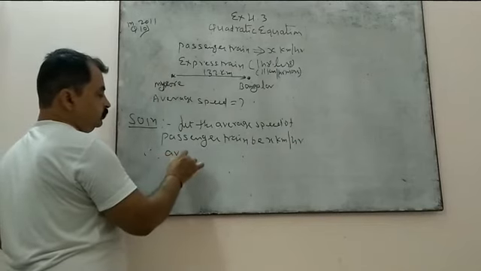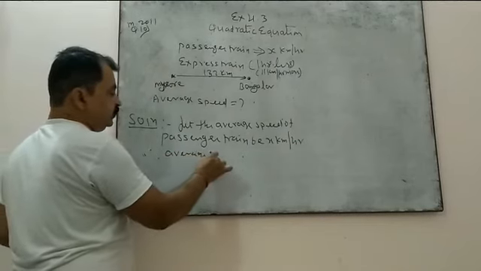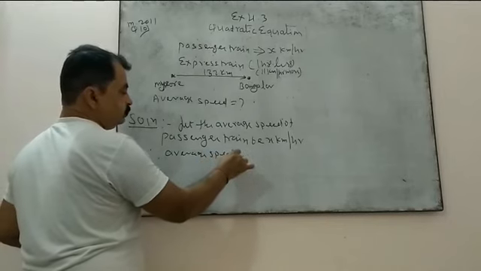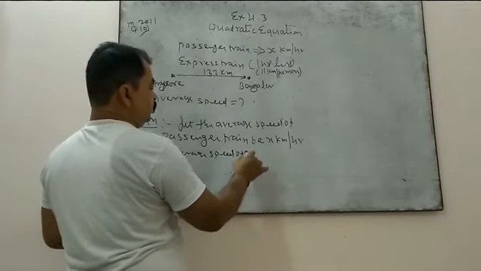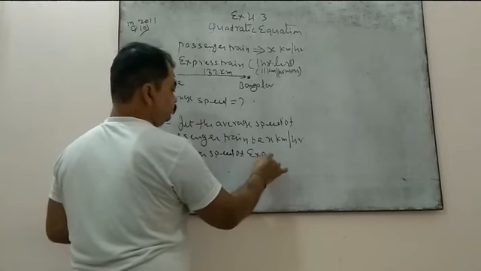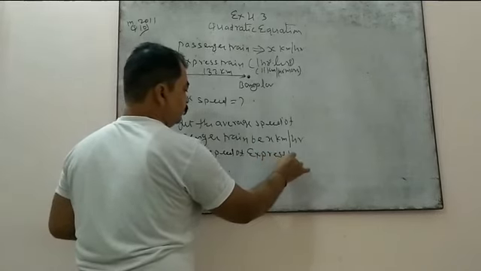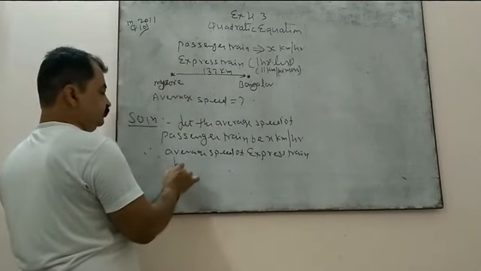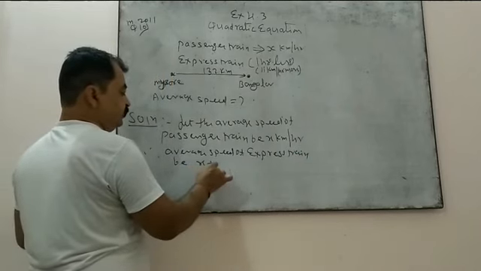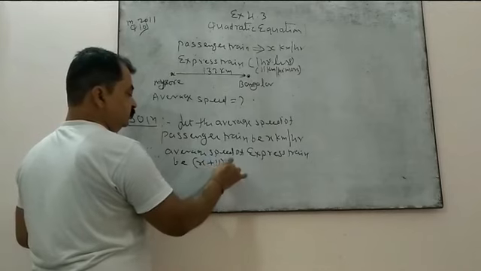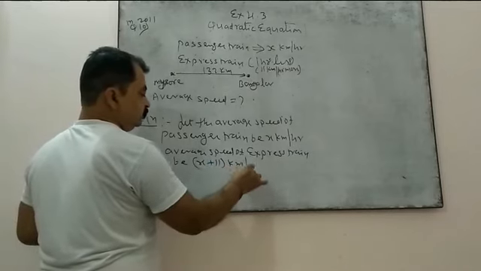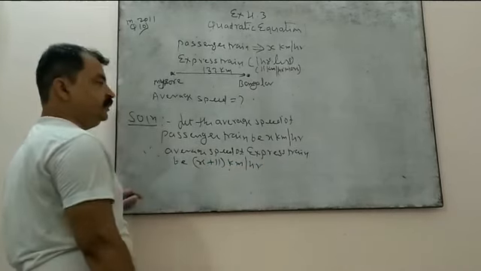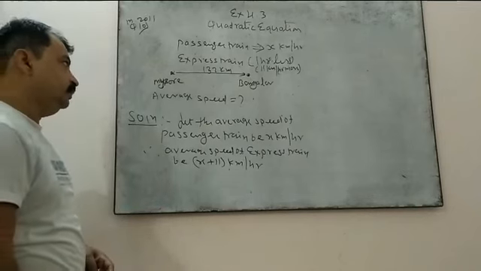Therefore, average speed of express train be x plus 11 kilometers per hour. So now see, we have assumed the speed, right?